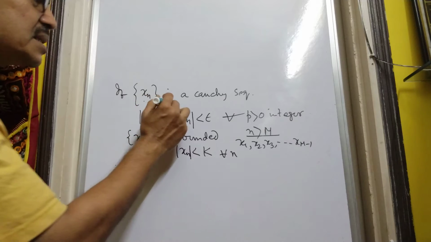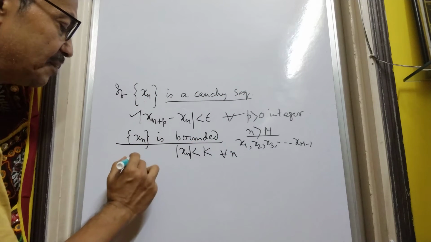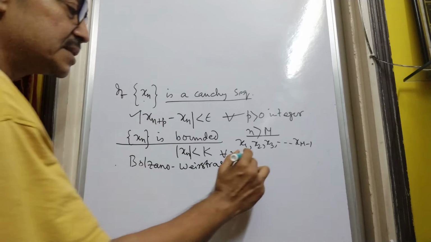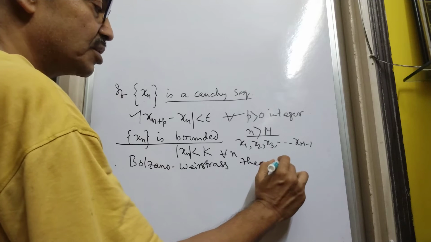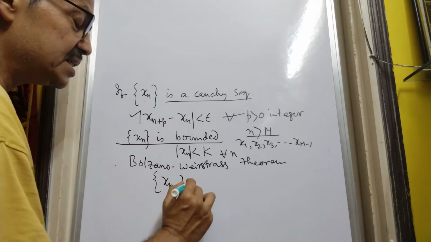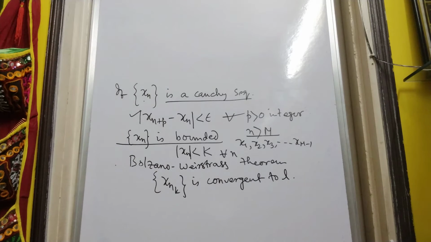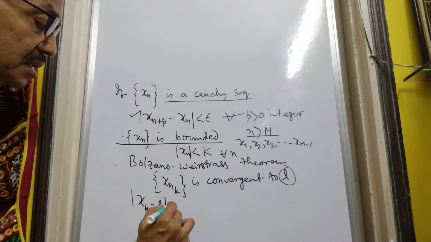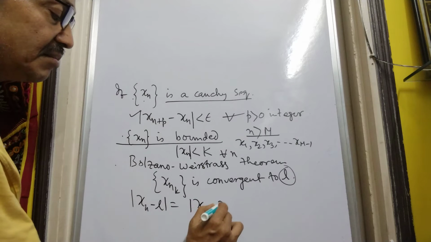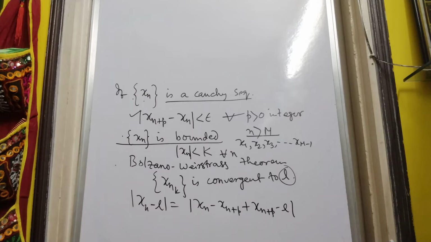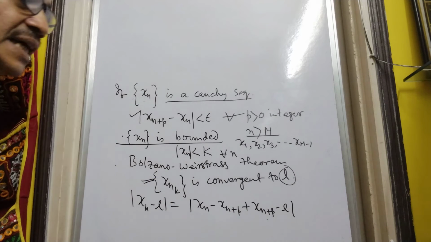So this Cauchy sequence is always bounded, and we can apply the Bolzano-Weierstrass theorem to find a subsequence of this mother sequence which is convergent to a specific limit L. We intend to show that this sequence is also convergent to this L. This can easily be established if we write mod of xn minus L as xn minus xn plus p plus xn plus p minus L, and denote by this xnk all these values of xn plus p.